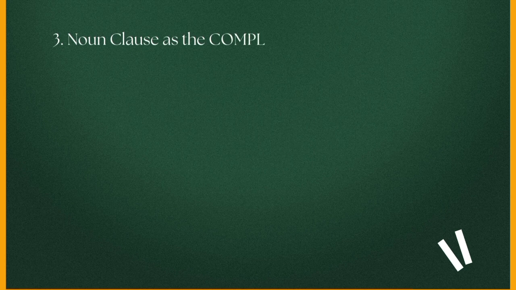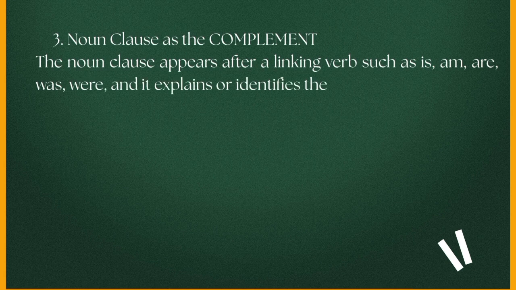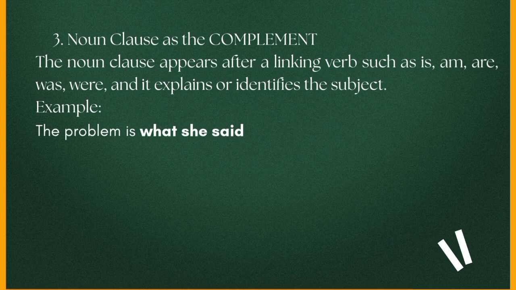And the third is noun clause as the complement. The noun clause appears after a linking verb such as is, am, are, was, were, and it explains or identifies the subject. For example, in the sentence "The problem is what she said," is is the linking verb, and what she said is a noun clause because it explains the problem, so it is the complement.